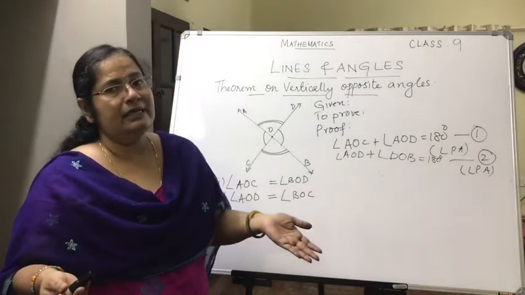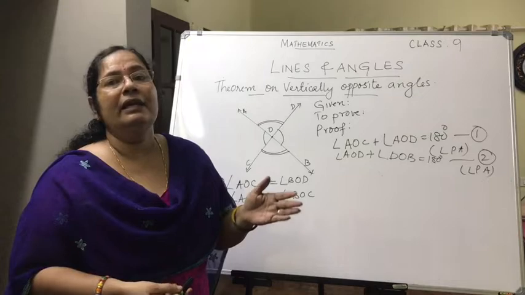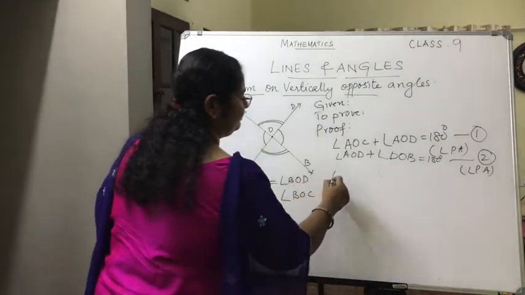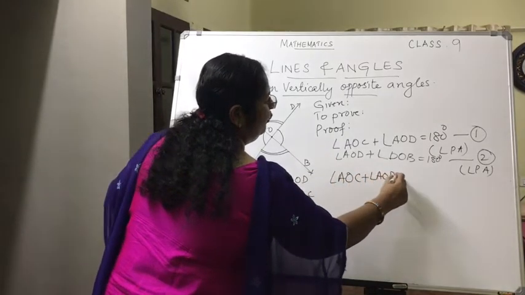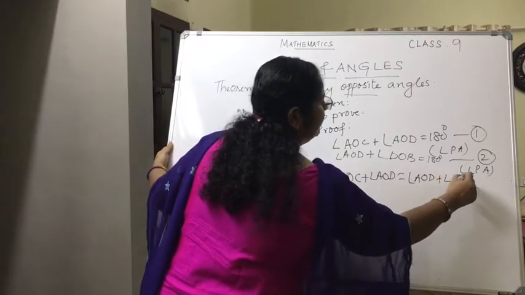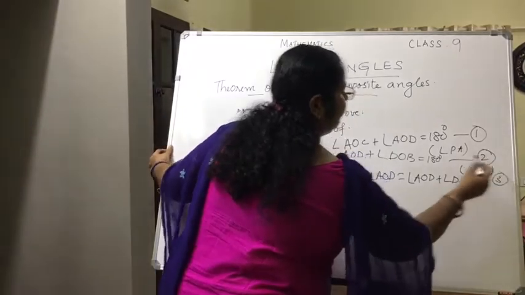So we rewrite from 1 and 2: angle AOC plus angle AOD will be equal to angle AOD plus angle DOB. This is equation number 3.